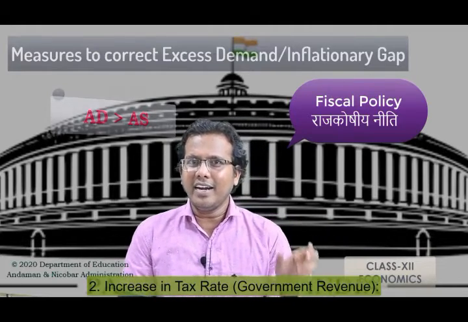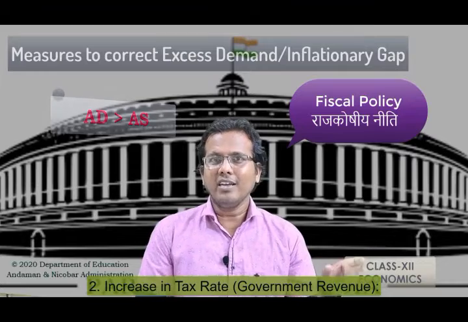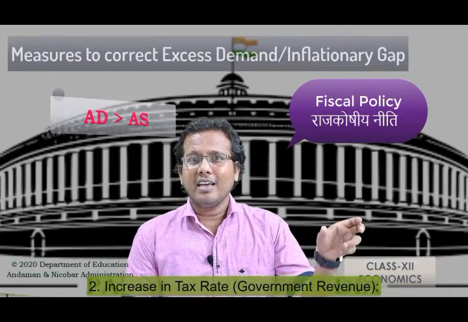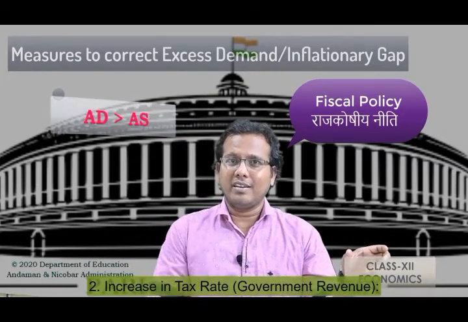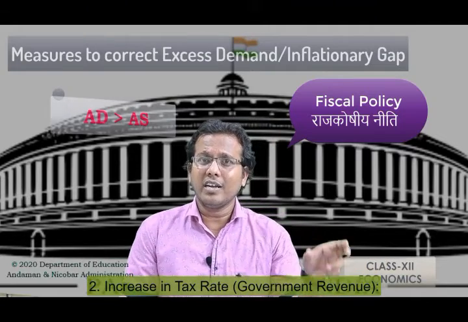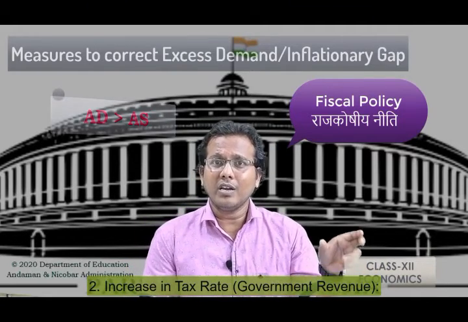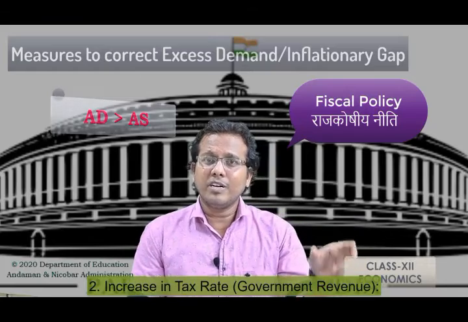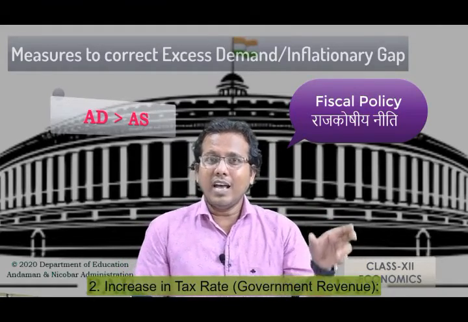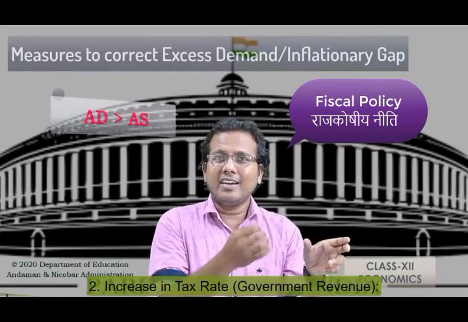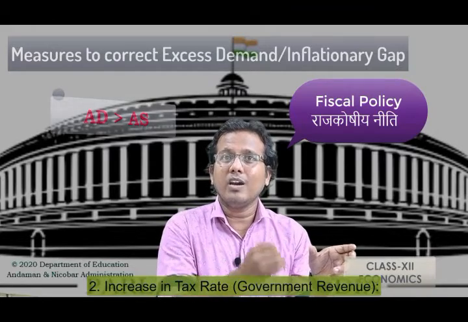The larger AD denotes that already we have more demand in the economy as compared with the supply. When you have more demand, it shows that the people are demanding more, the people are consuming more. The consumption expenditure is more in the economy. So when we have more consumption expenditure, that consumption expenditure should be lowered.